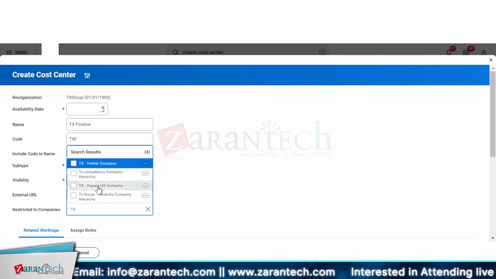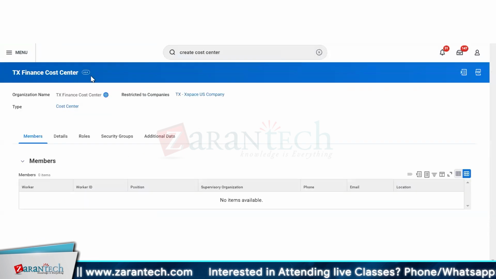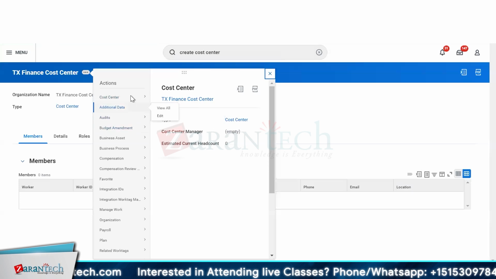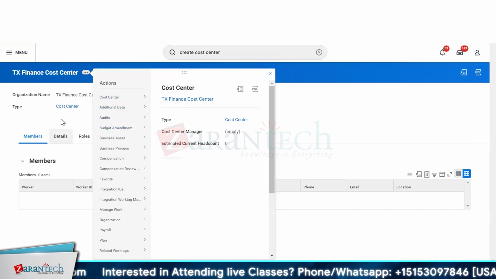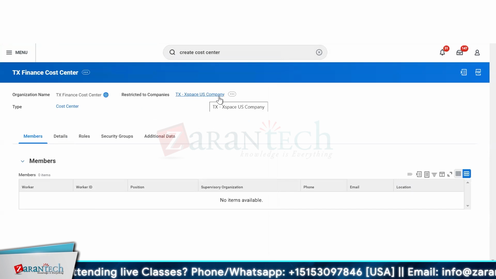So here the Xbase consultancy is there. Okay. So here Xbase we can have it now. So it's up to me to restrict to any number of hierarchies and companies as per my business requirement. So right now I have restricted to the TX Xbase US company.